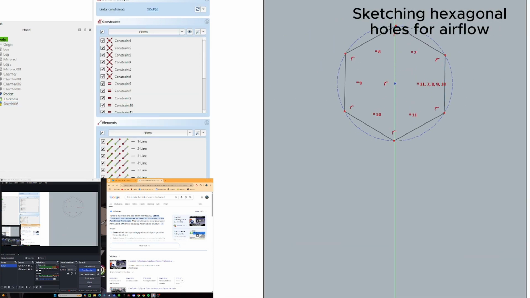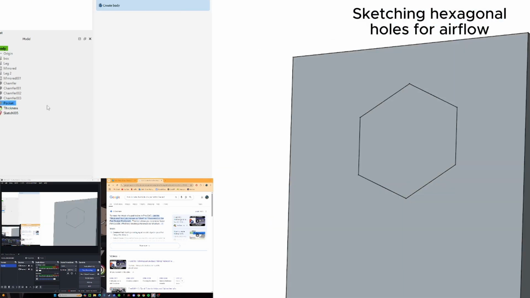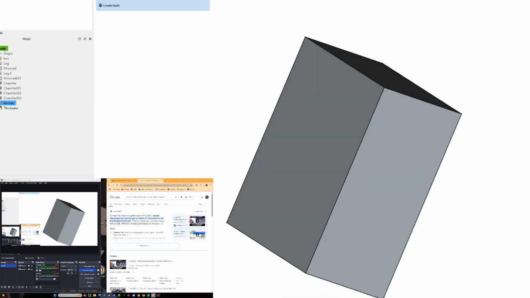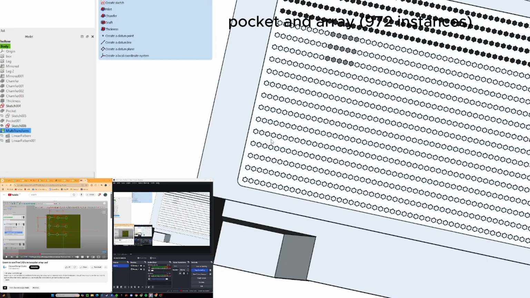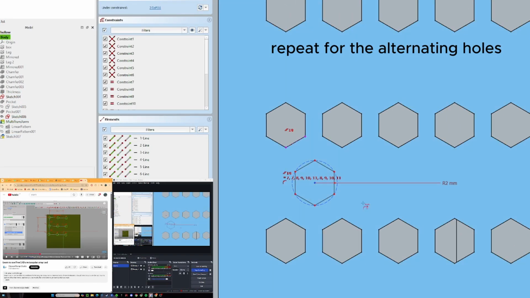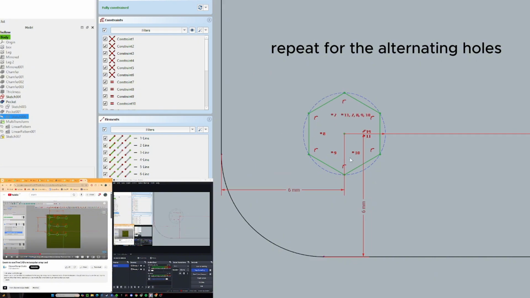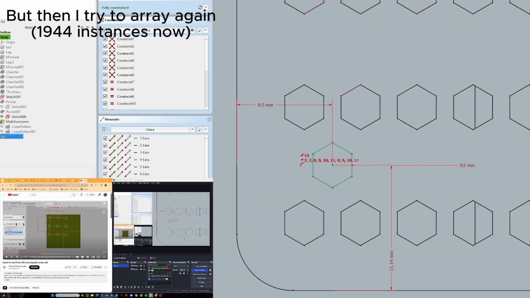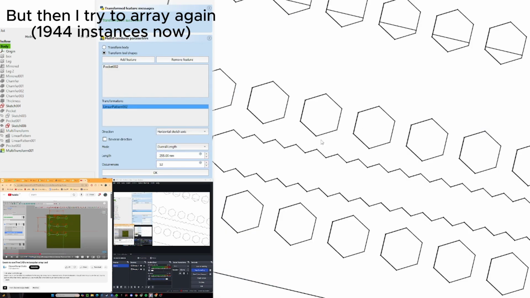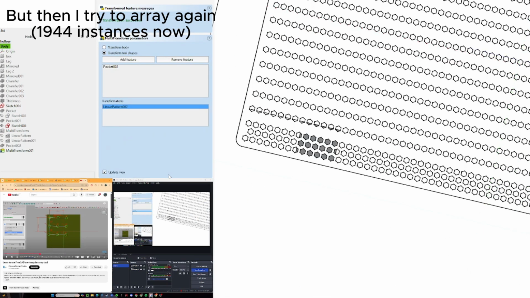Next, I sketched the hexagonal shape of the airflow holes. I pocketed the hexagonal sketch and then used linear patterning in 2 dimensions to make an array of these holes. This created a 54 by 18 pattern for a total of 972 instances. I then repeated this for the alternating holes, for a total of 1944 instances.